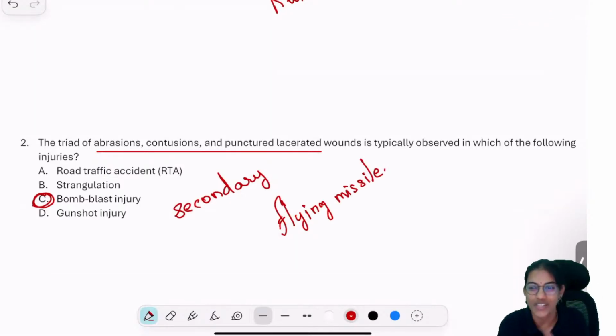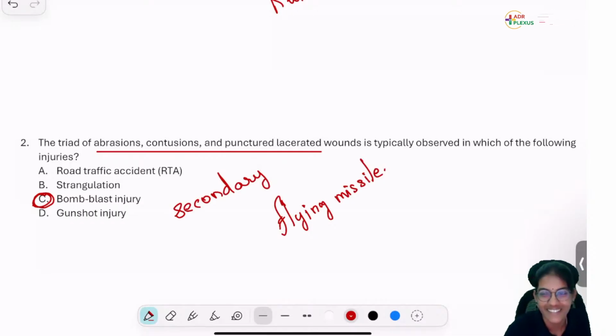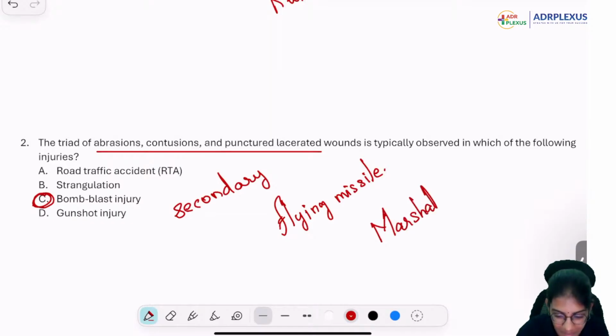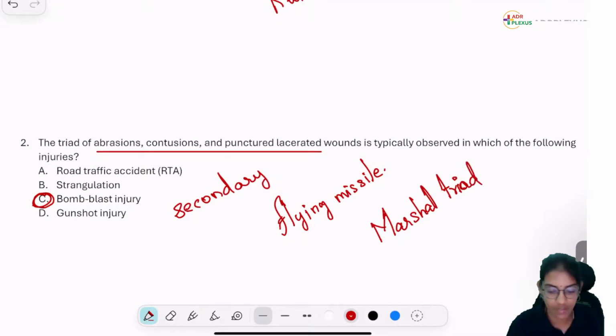Very good. One last question. What is this triad known as? Very good. It is Marshall's triad. Okay, Marshall's triad. The abrasion, contusion, and laceration in bomb blast injury.